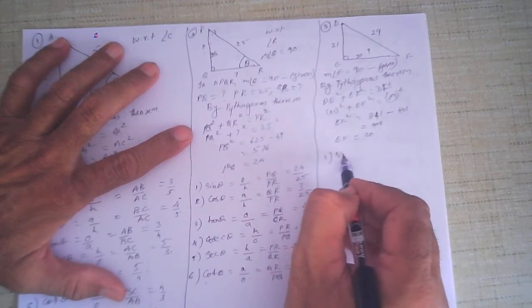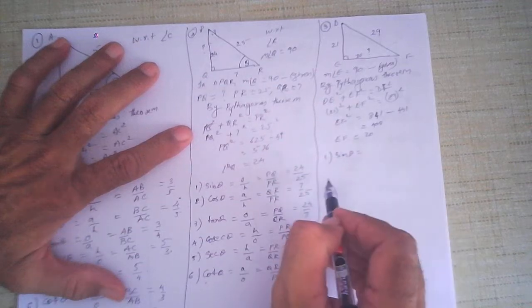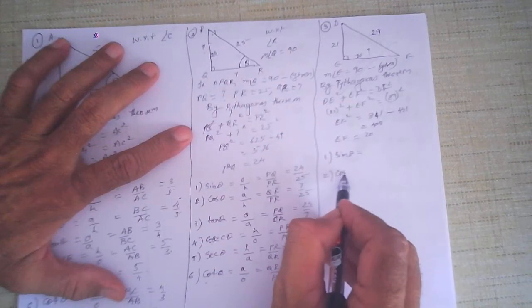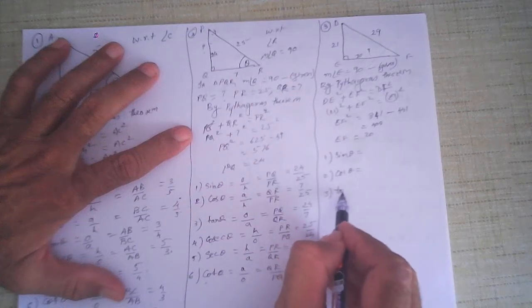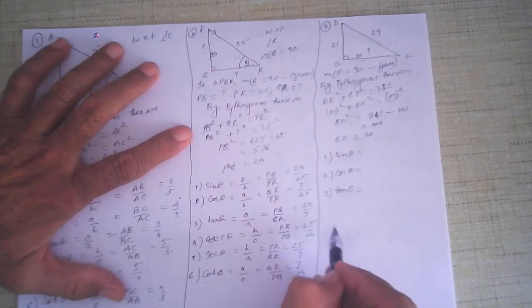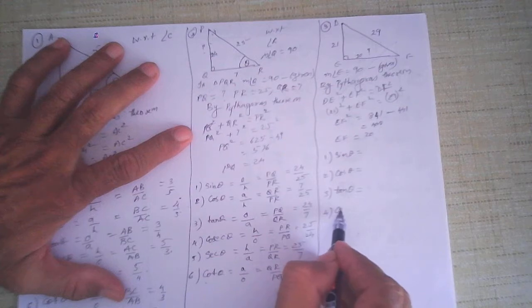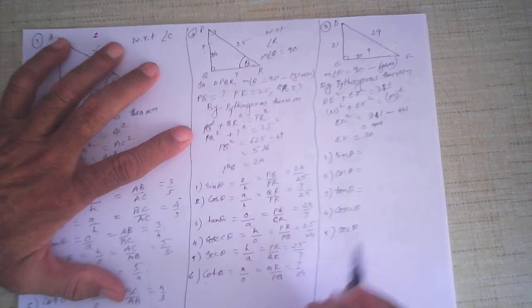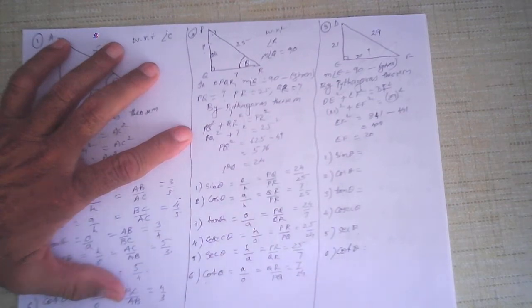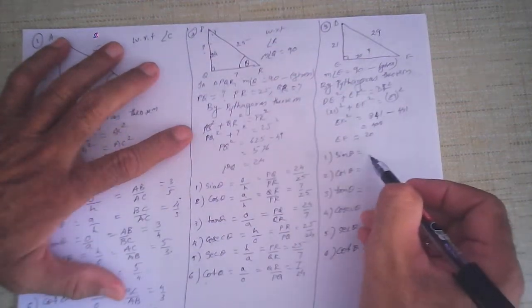Sin theta, okay, the second one cos theta, third one tan theta, fourth one cosec theta, then number 5 sec theta, and finally number 6 cot theta. The 6 trigonometric ratios. Now you got to know the definitions.